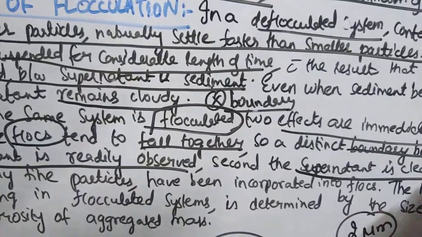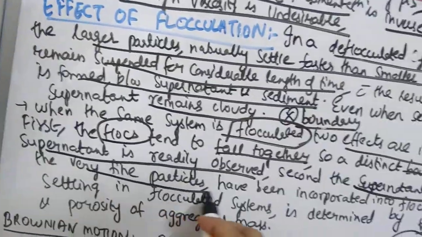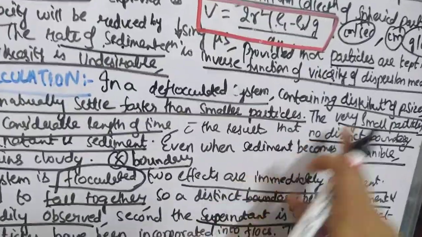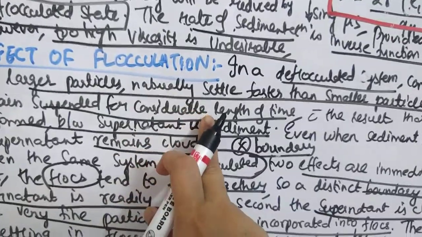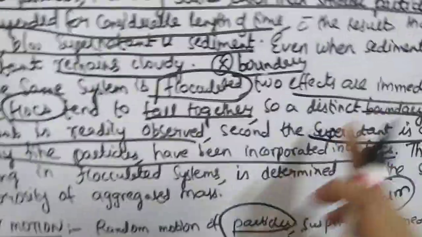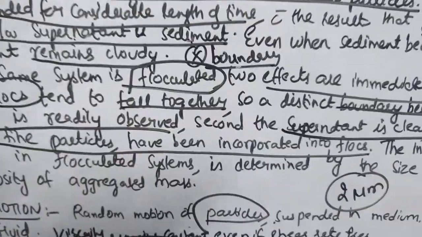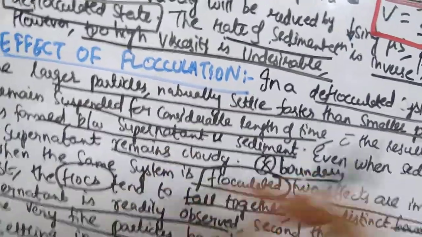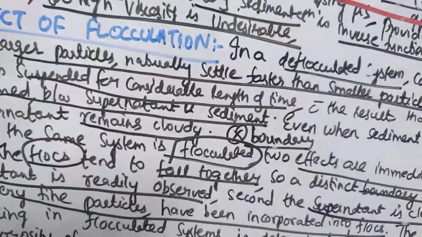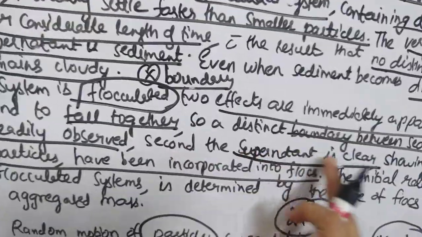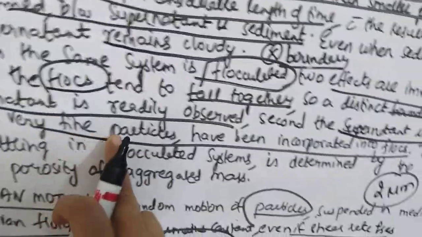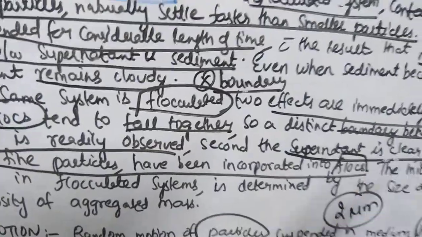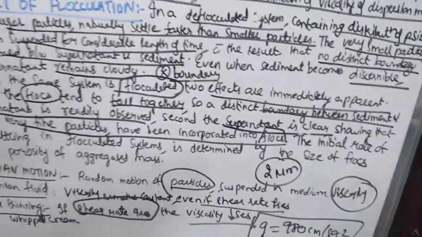Second, the supernatant is clear, showing that the very fine particles have been incorporated into the flocks. In the deflocculated system, very small particles remain suspended and there is no clear boundary. Here there is a clear boundary, and one more effect is that the supernatant is clear. There the supernatant remains cloudy because the particles are suspended all together. Here the very fine particles have been incorporated into the aggregates of particles, which are settled.